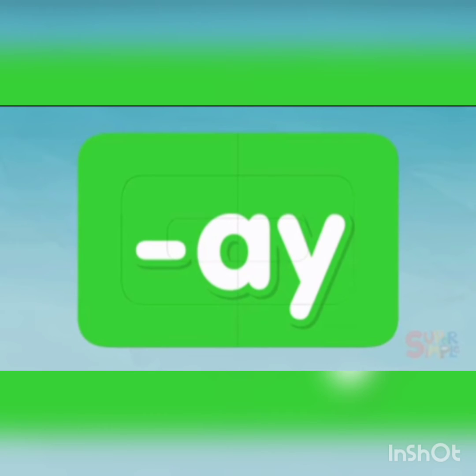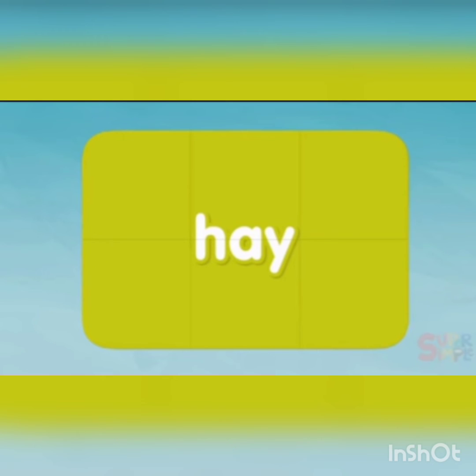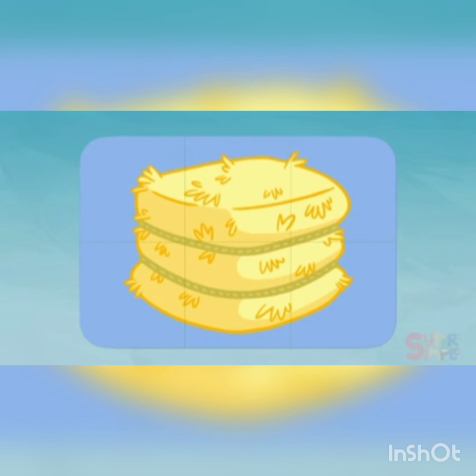So the first word is hay. H-a, hay. Hay means the grass that has been cut off and dried for use. You can see hay in this picture.